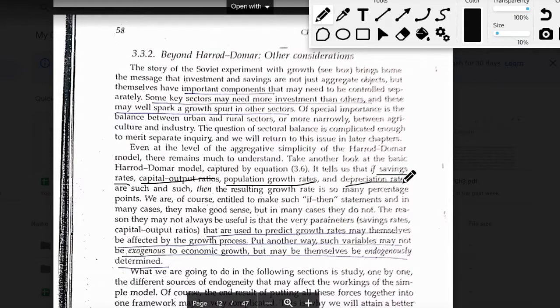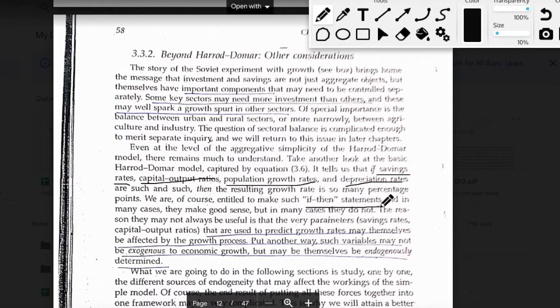And from these equations, if we want to consider a particular growth rate of total income or total income per capita for a particular economy, then we can make if-and-then statements.